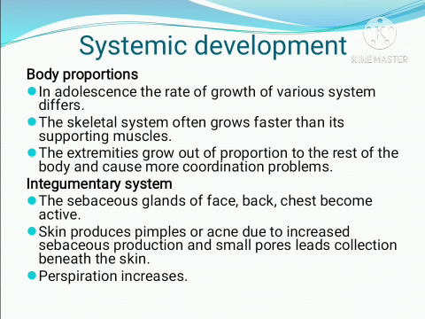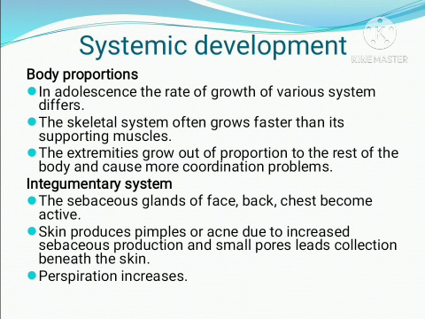The skeletal system grows faster than other systems, and even much faster than its supporting muscles. So what happened? The extremities grow out of proportion to the rest of the body. Hands and legs will be growing. So the baby's concept regarding the length of the hands may be different from the actual one, and because of that, there can be coordination problems.